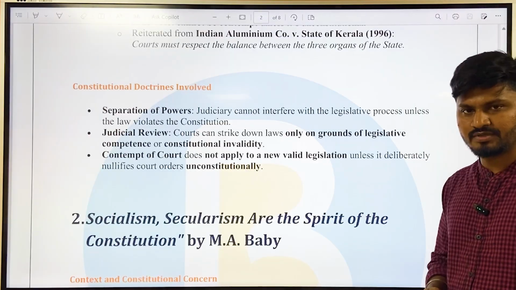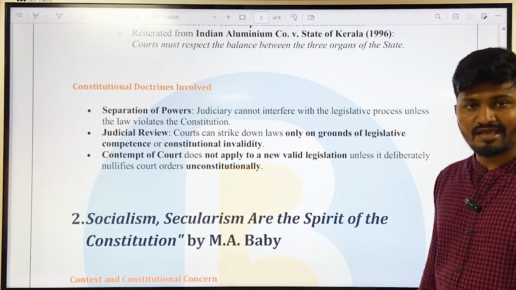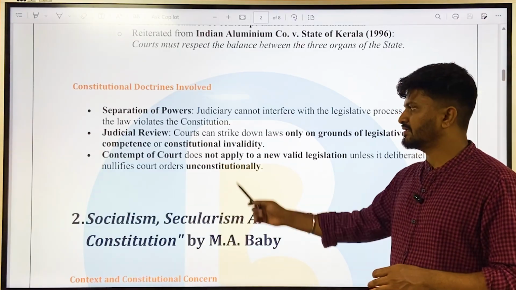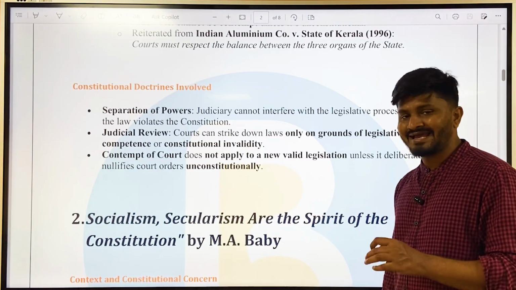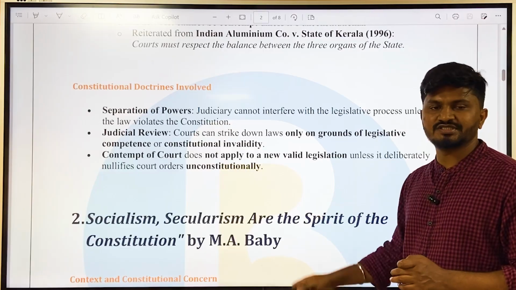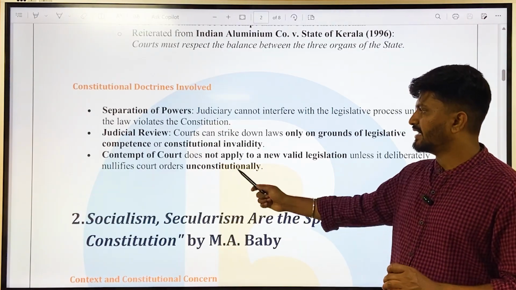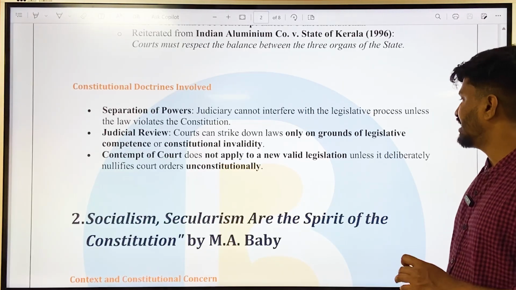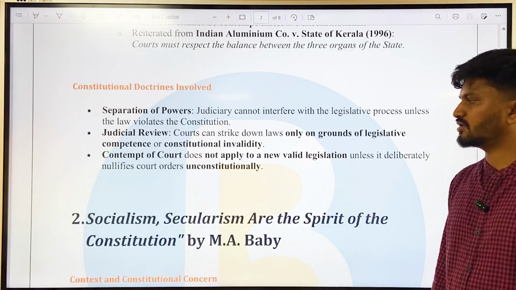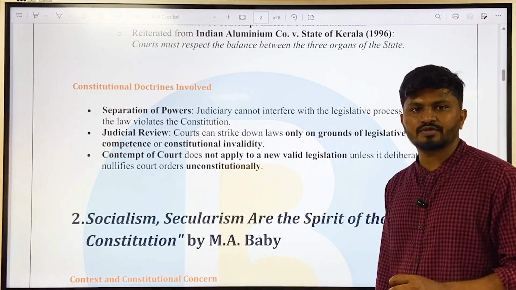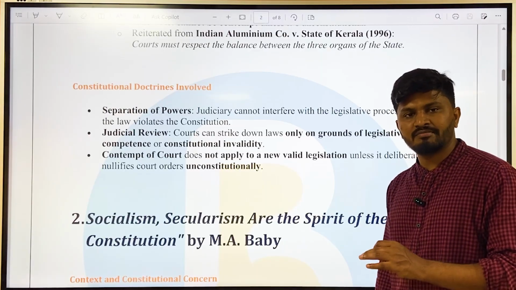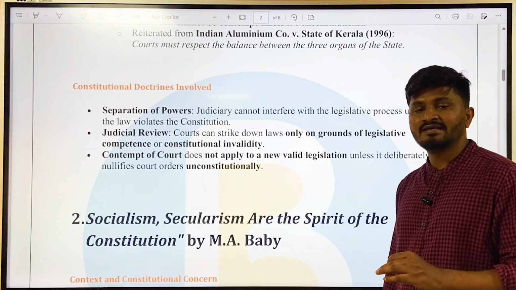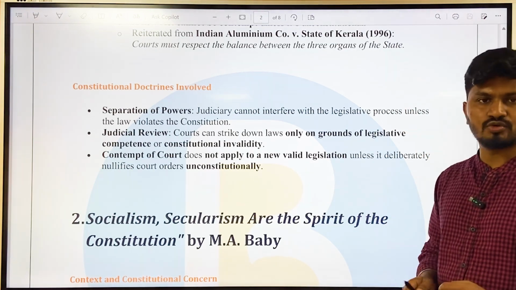One is separation of powers, that is, the judiciary cannot interfere with the legislative process unless it violates the Constitution. Then judicial review: courts can strike down laws which are beyond jurisdiction or unconstitutional. And then contempt of court does not apply to a new valid legislation unless it deliberately nullifies the court orders unconstitutionally. Okay, a court order can be nullified through constitutional measures, and it must be done only in line with the directives given by the court.